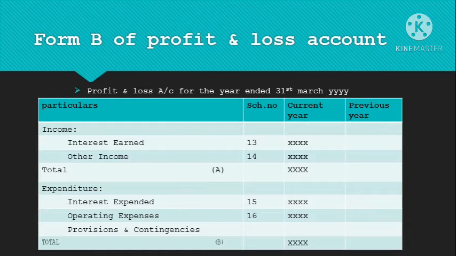But from the exam point of view, the data given will be the current year only. On the income side, we have interest earned, schedule number 13, and other income, schedule number 14. We have the total of this, and they call it A. Then on the expenditure side, there is interest expended, schedule 15, operating expenses, which means day-to-day expenses, schedule 16, and provisions and contingencies. Then we make a total.